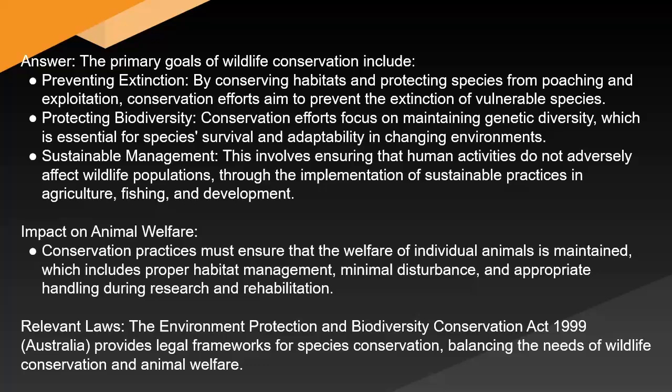Sustainable management. This involves ensuring that human activities do not adversely affect wildlife populations through the implementation of sustainable practices in agriculture, fishing, and development. Impact on animal welfare. Conservation practices must ensure that the welfare of individual animals is maintained, which includes proper habitat management, minimal disturbance, and appropriate handling during research and rehabilitation. Relevant laws. The Environment Protection and Biodiversity Conservation Act 1999, Australia, provides legal frameworks for species conservation, balancing the needs of wildlife conservation and animal welfare.